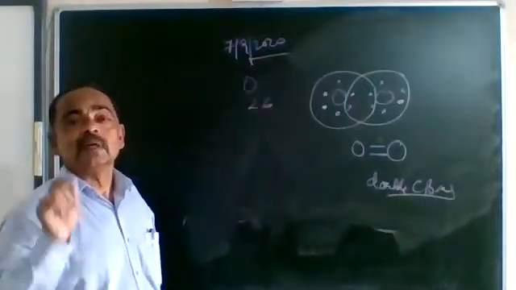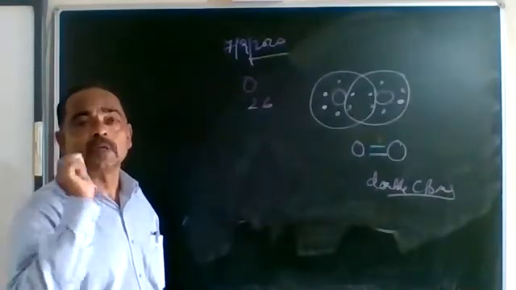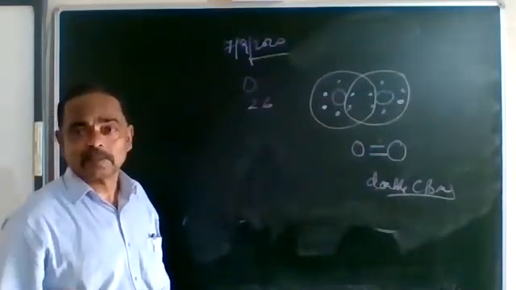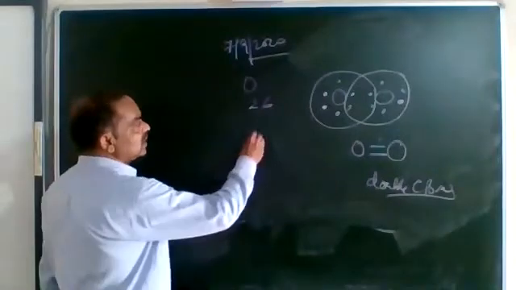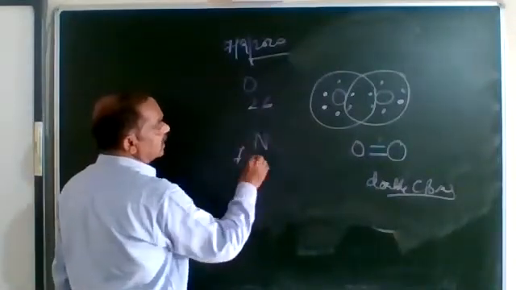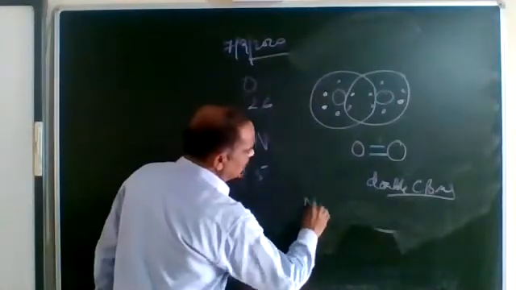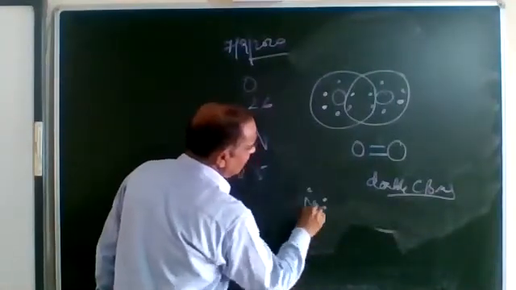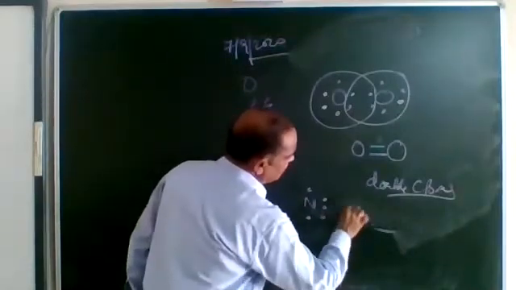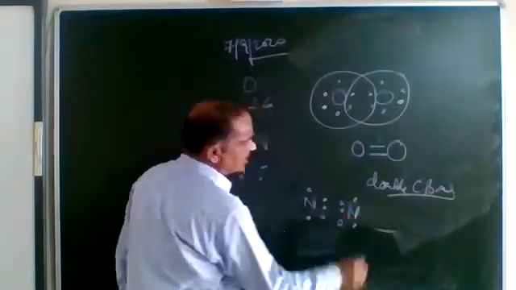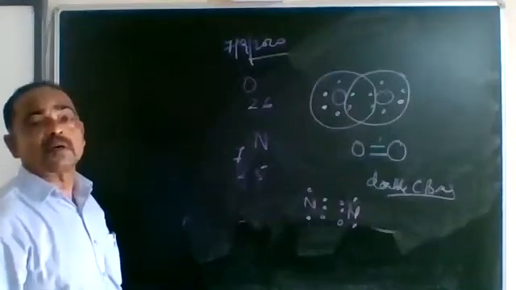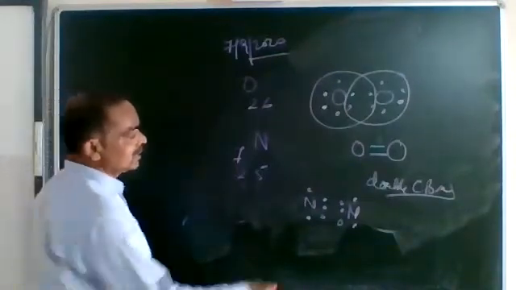Understood? Single covalent bond, double covalent bond. Clear? Now, let's take the case of nitrogen, atomic number 7. So its electronic configuration is 2, 5. Nitrogen has 5 electrons in the outermost orbit. This one is also having 5 electrons. So to get the stable configuration of neon, it needs 3 electrons.